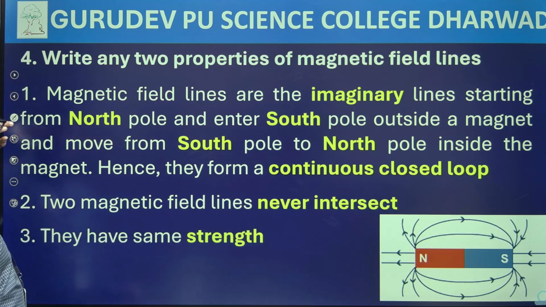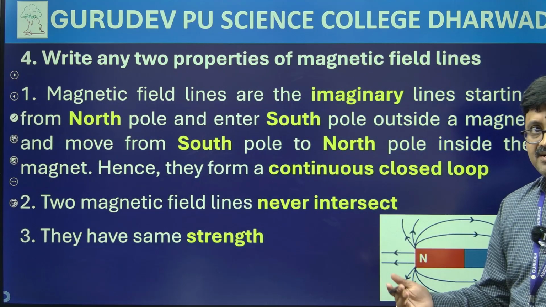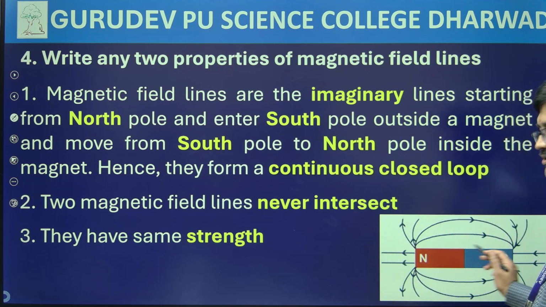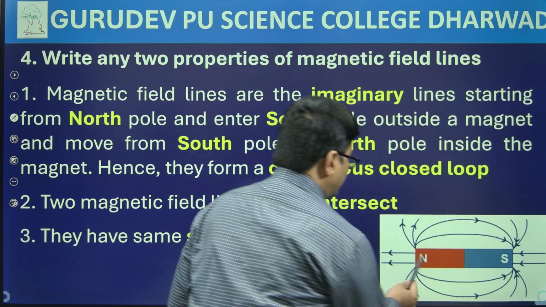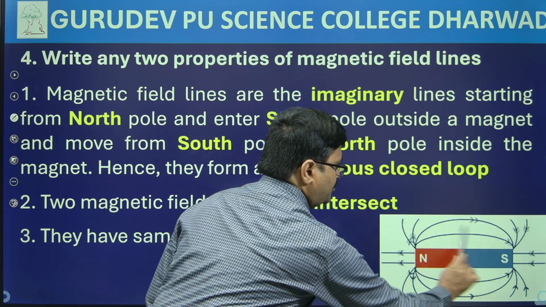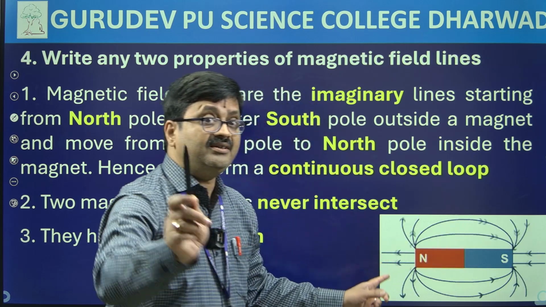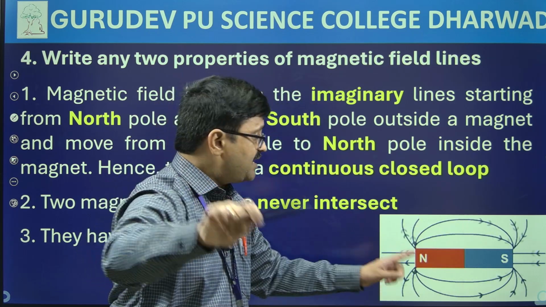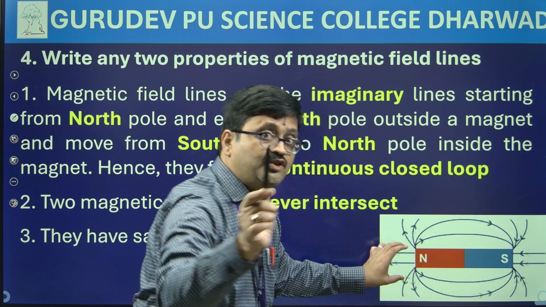Coming to the next, they have same strength. So that means their strength is same throughout. If you move about any one of the magnetic field lines, each magnetic field line will indicate a strength, as well as if you come closer to the pole, strength will be high.